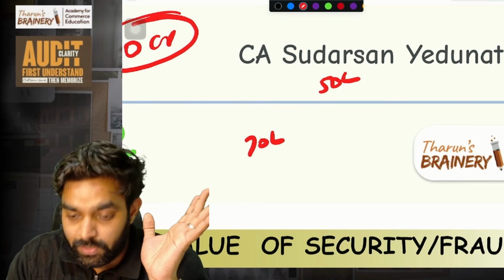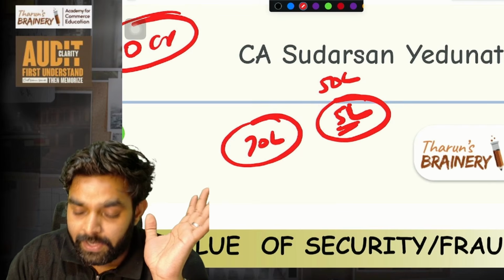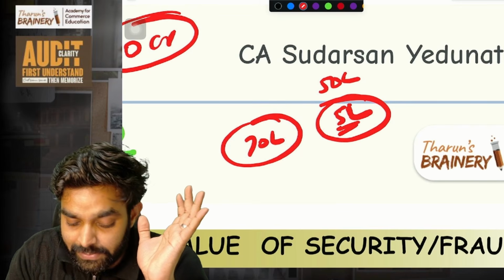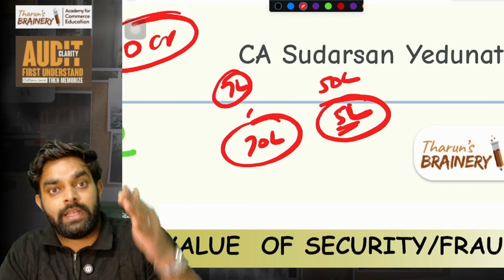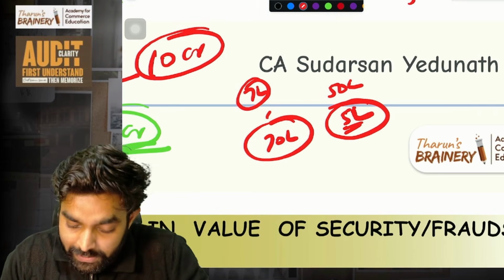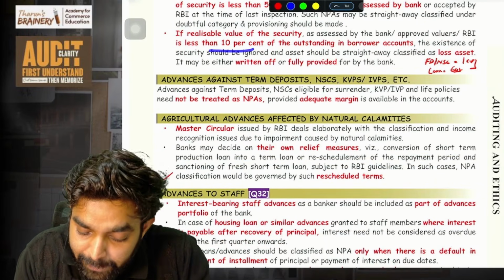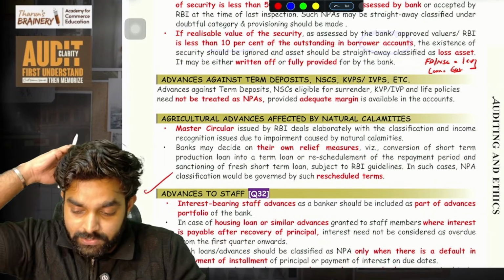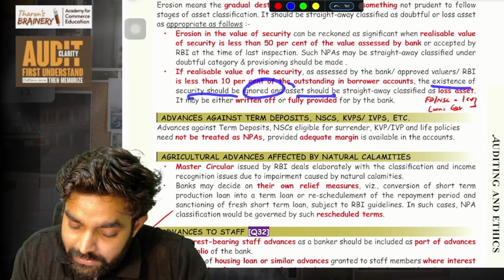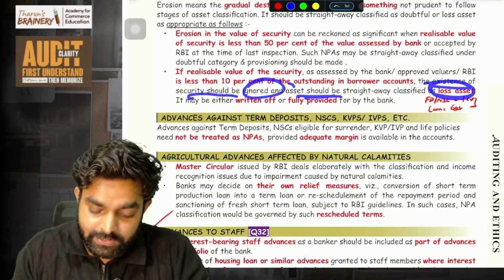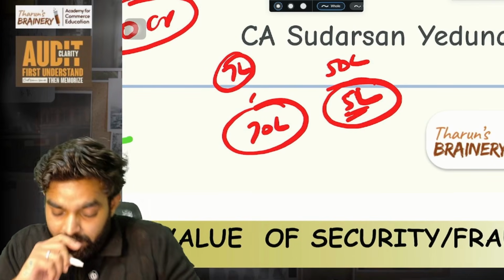So now the value is only like say 5 lakh for this property. The bank initially assessed 7 lakh, but now the value is only 5 lakh, which is less than 10% of 7 lakh. But even lesser than 7 lakh it went. In that case, if the realizable value of the security is less than 10% of the outstanding in the borrower account, the existence of security should be ignored and the asset should be straight away classified as a loss asset.